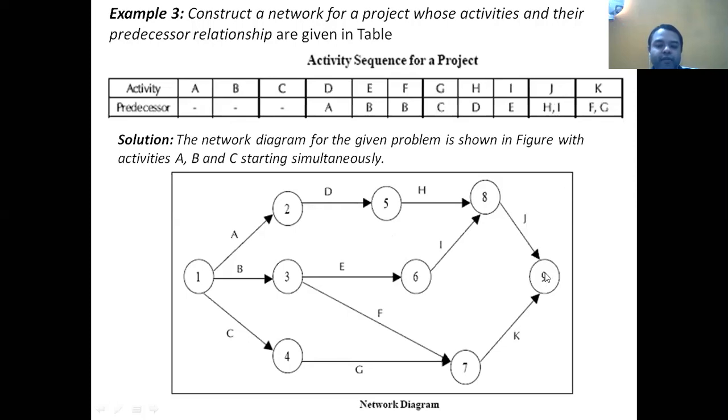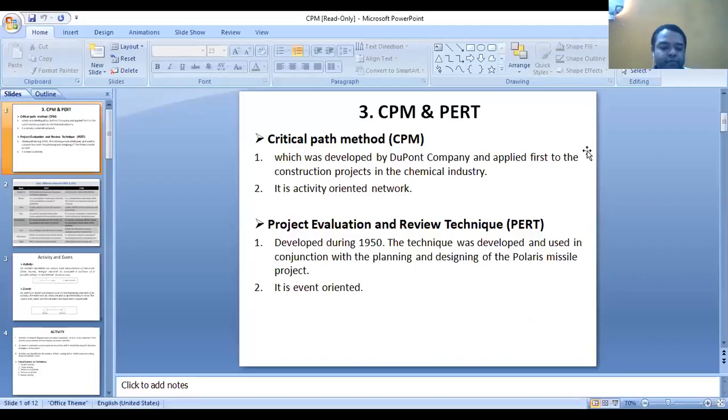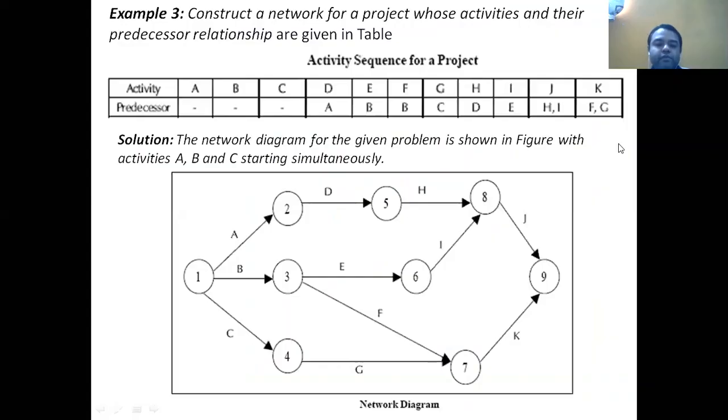Next, for K activity, F and G are predecessors. For K, F and G are predecessors. So this example is over now.